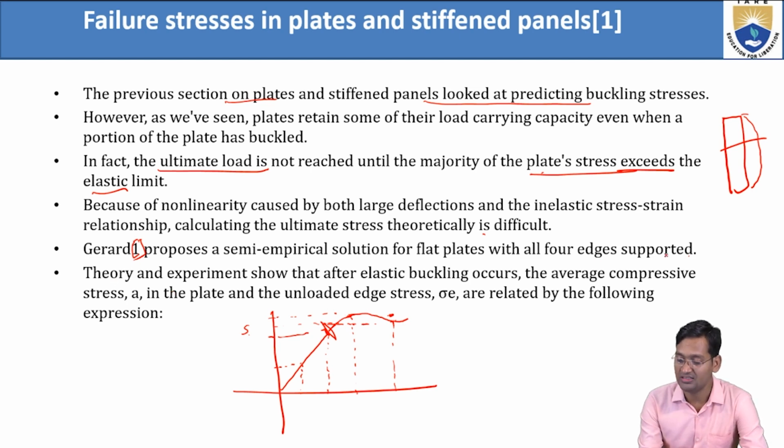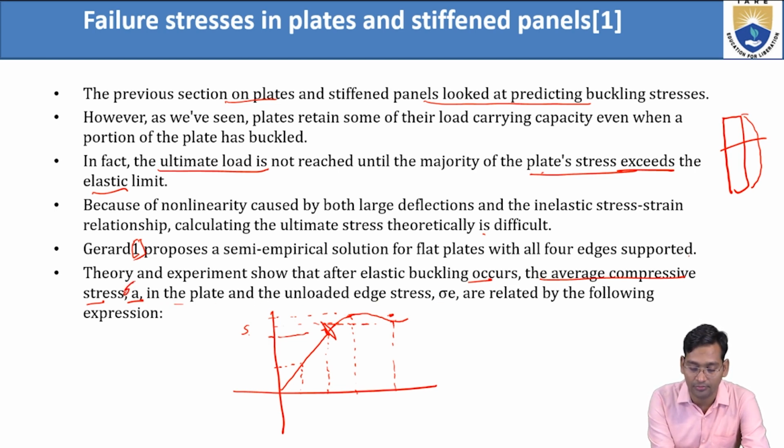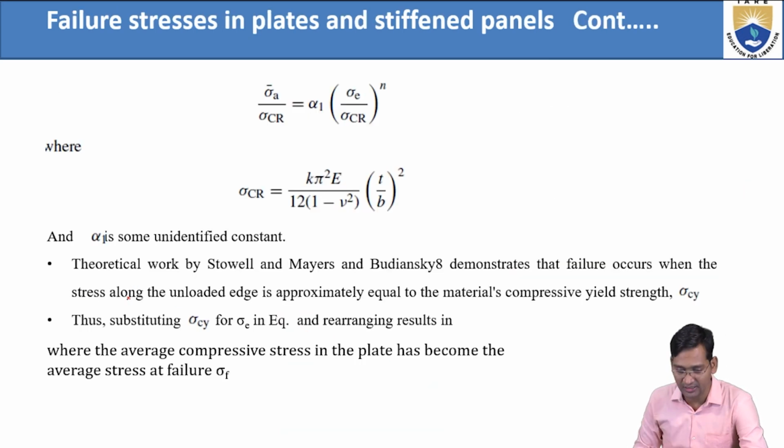Theory and experiment show that after elastic buckling occurs, the average compressive stress sigma A in the plate and the unloaded edge stress sigma E are related by the following expression. So how are sigma A and sigma E related? That is here: sigma A average, where the bar stands for average, by sigma CR, where sigma CR is the critical stress, equals alpha 1 into sigma E by sigma CR.